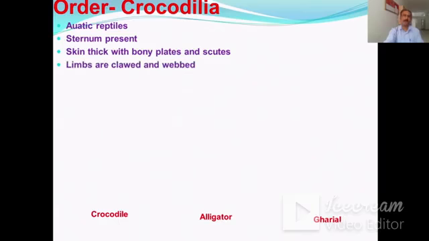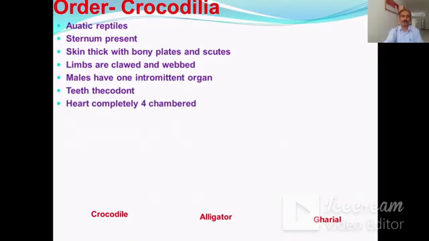Limbs are clawed and webbed. Males have one intromittent organ. The type of teeth are thecodont. The heart is completely four-chambered.